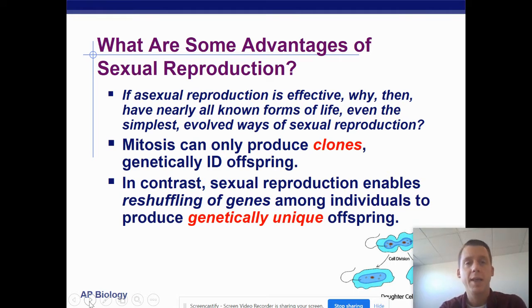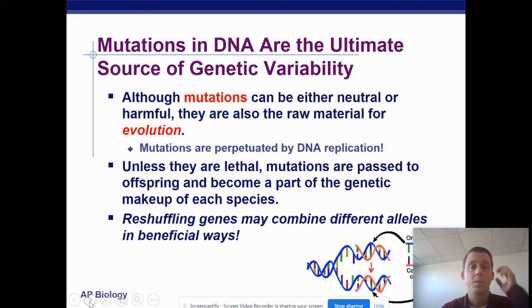Sexual reproduction has some advantages. And its main advantage is that we are making genetically unique offspring. And so that means that we won't all respond in the same way when there is something like a disease or some other environmental change. It increases the likelihood that the population will survive. All right, now there are disadvantages, that sexual reproduction takes a lot of energy, right? There's a lot of energy behind it, but the advantages seem to outweigh the disadvantages.